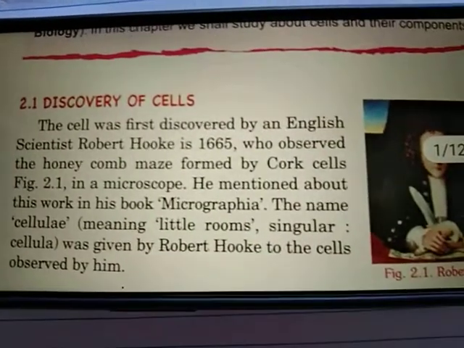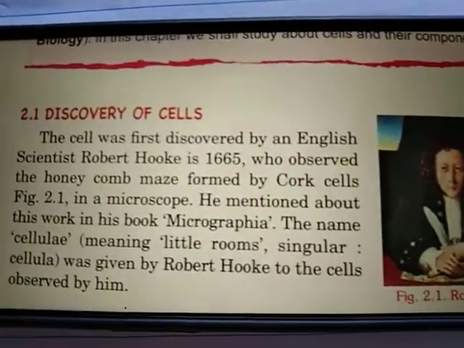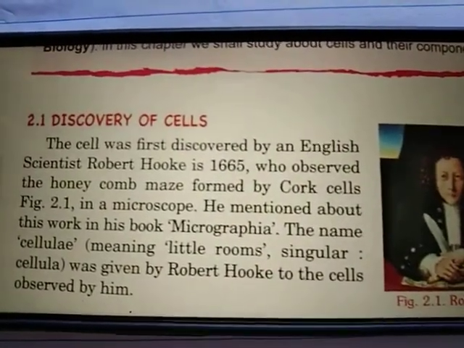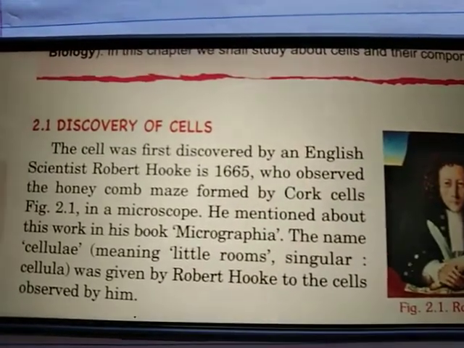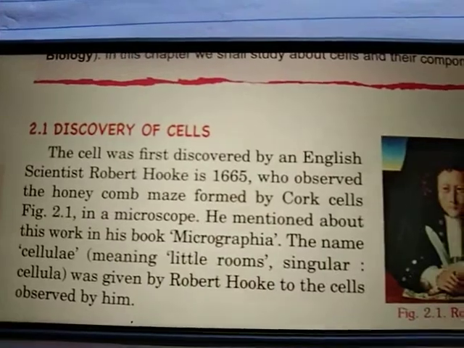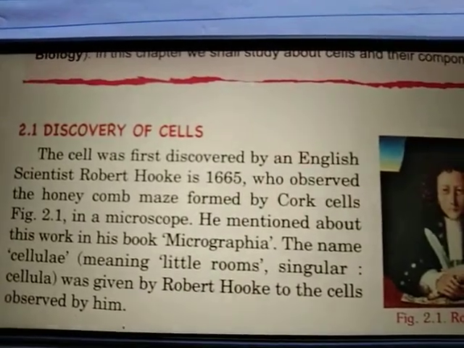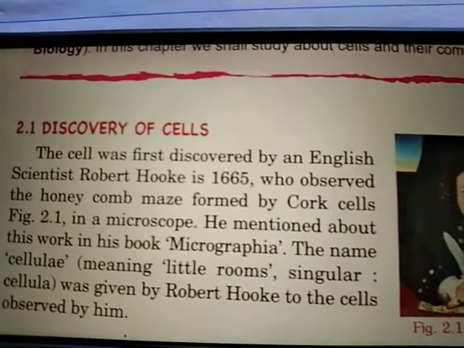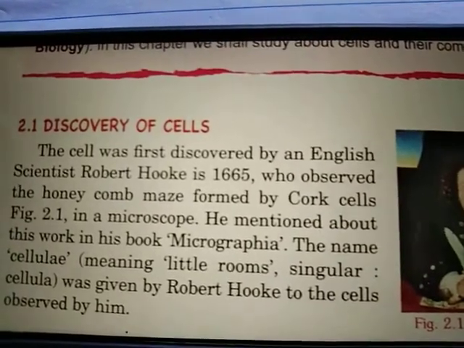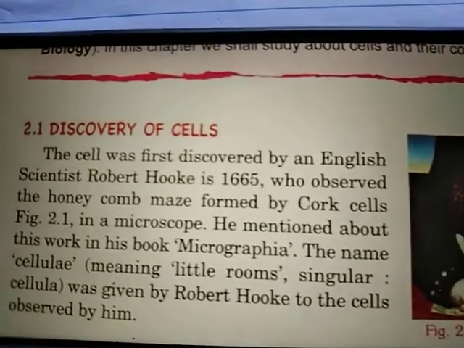The cell was first discovered by Robert Hooke, an English scientist, in the year 1665. Actually, how did he discover it? He observed the honeycomb maze formed by cork cells.